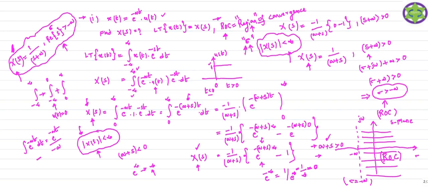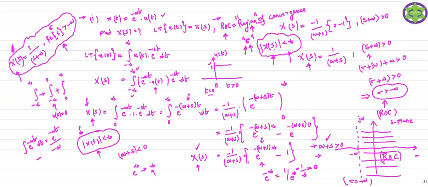For these values of sigma, your X(s) is a converged solution. So when you substitute any value in this region in the place of s, you will get a finite solution. That is the exact meaning of the region of convergence.